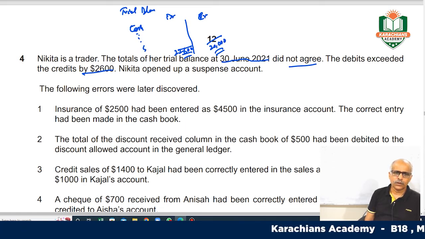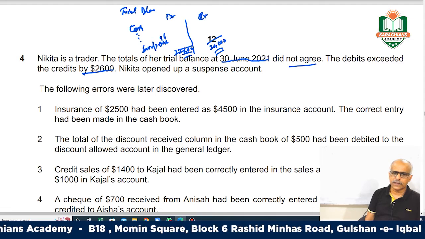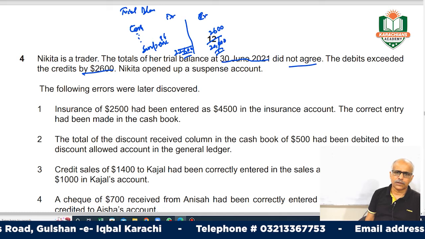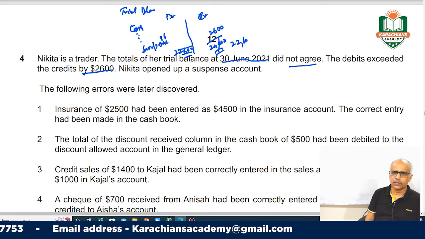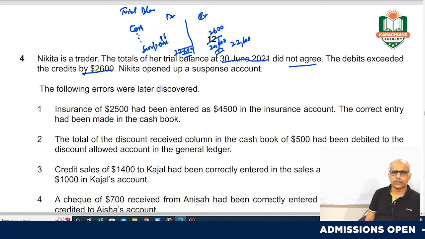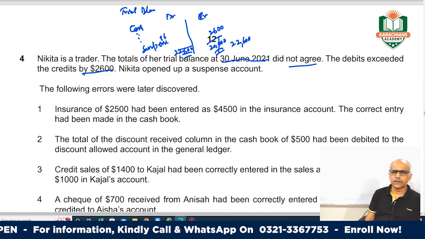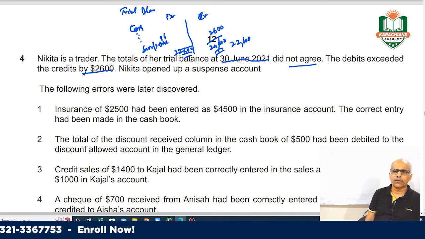So what you will do, you will put this difference into a suspense account. Here we are short of 2600 on the credit side, so we will add 2600 on the credit side, then the trial balance will match. Based on this trial balance, we will make our financial statements and balance sheet and provide them to the management. Later on it is your responsibility to dig out the reasons behind this 2600 suspense account and rectify all those errors.